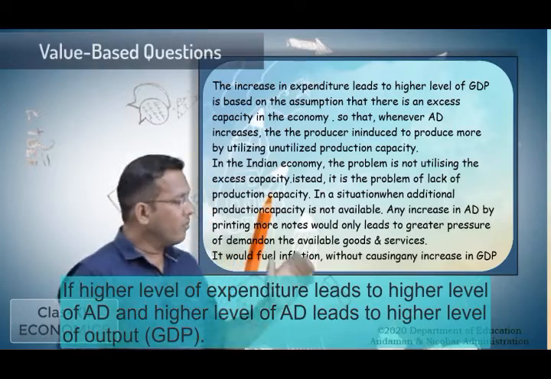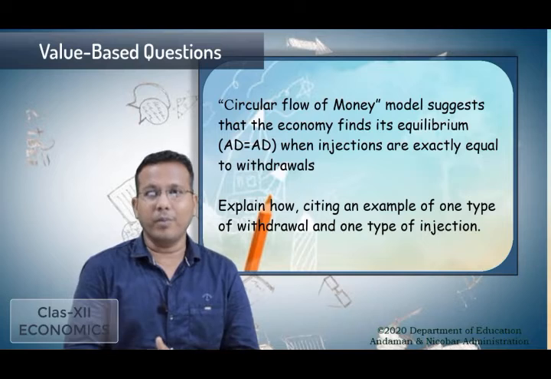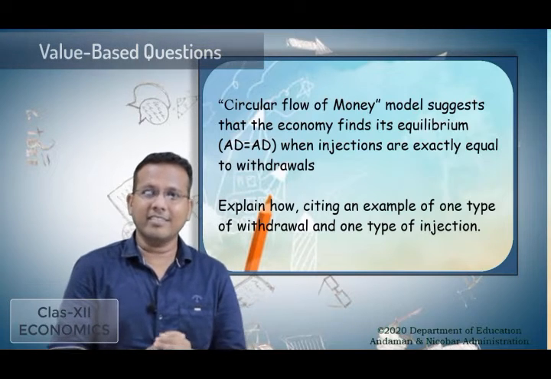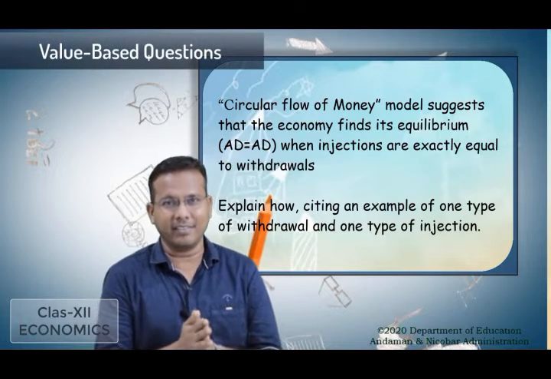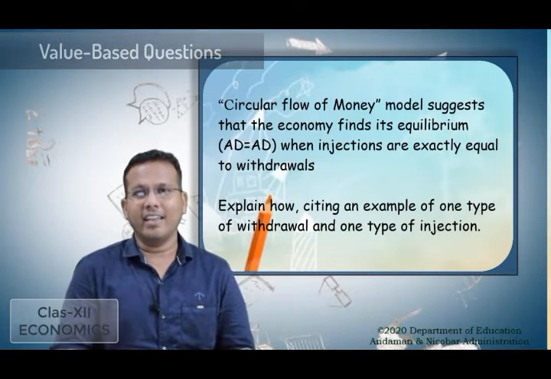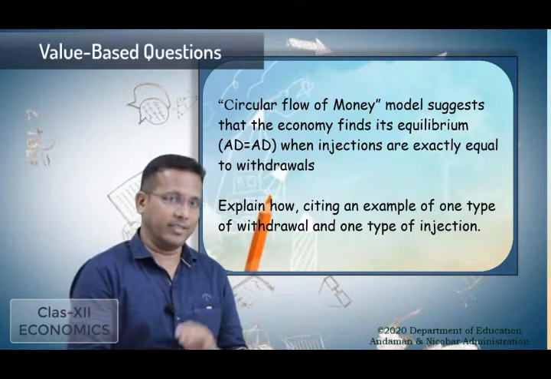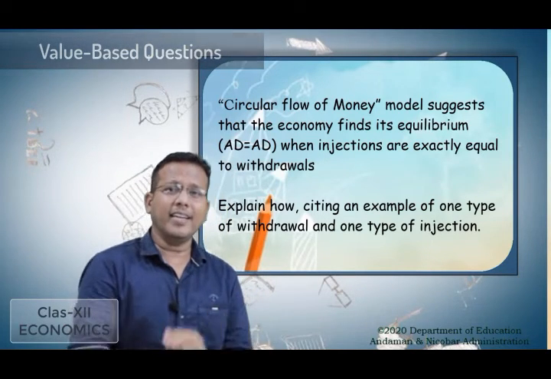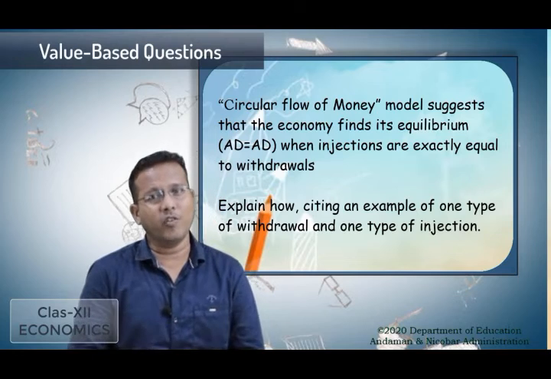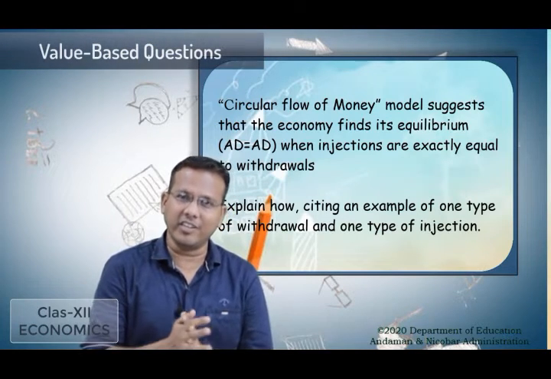Now look at one more value based question. Here, the circular flow of money model suggests that the economy finds its equilibrium, that is AD equal to AS, when injections are exactly equal to withdrawals. Now explain how, citing an example of one type of withdrawal and one type of injection.